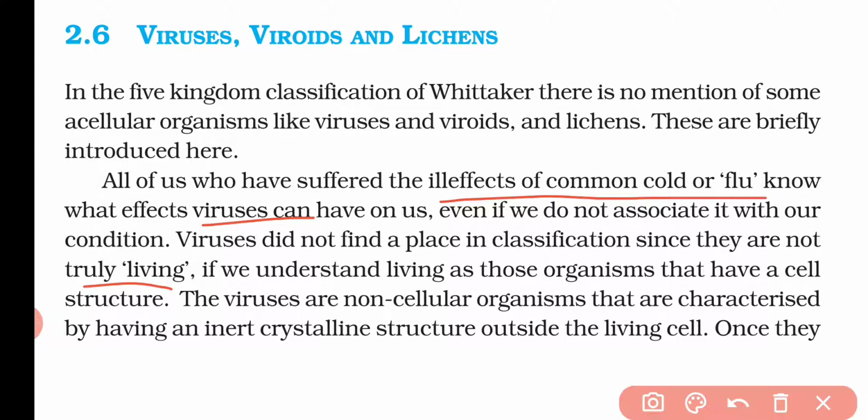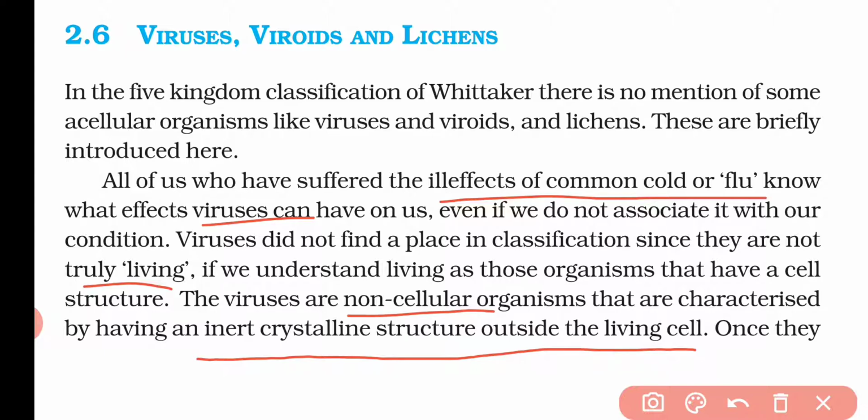Viruses are non-cellular organisms, and they are characterized by having an inert crystalline structure outside the living organism. That means inside the organism they behave like a living organism, but outside the organism they behave like an inert, that means dead, and we can easily observe a crystalline structure of the virus outside the organism.